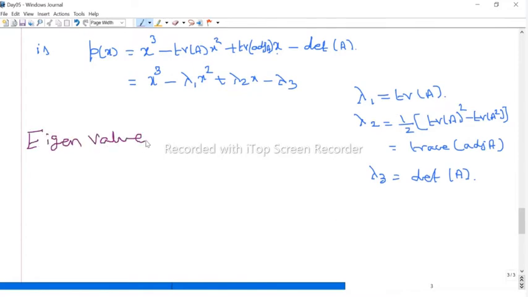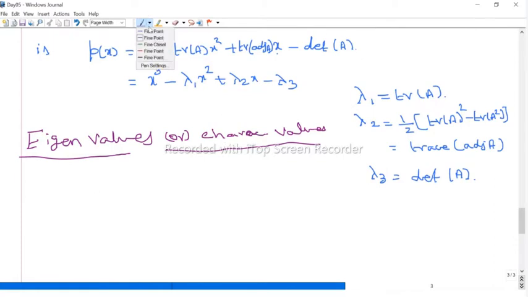Eigenvalues, or there are so many names, eigenvalues or characteristic values or characteristic roots or latent values. There are so many names, so usually they will refer to either eigenvalues or characteristic values. So how do we define it?